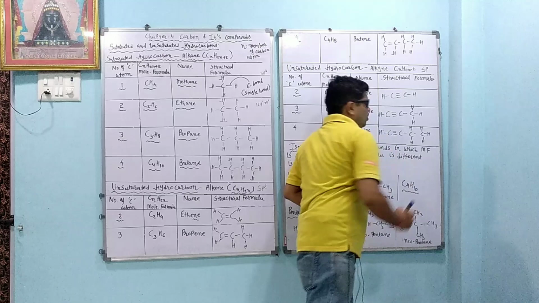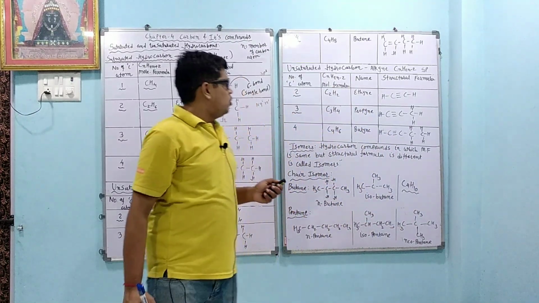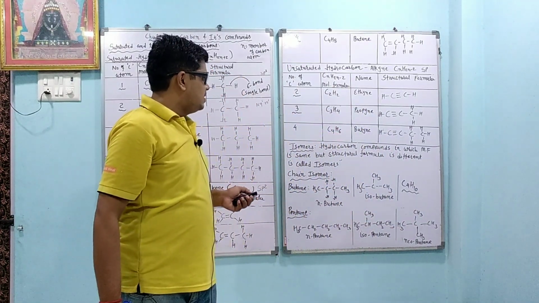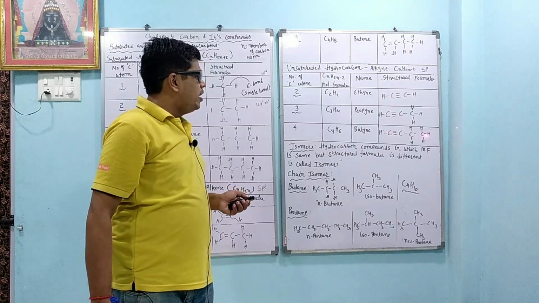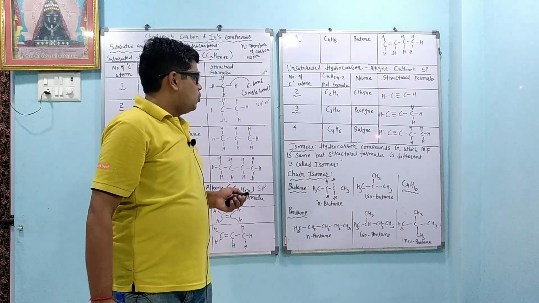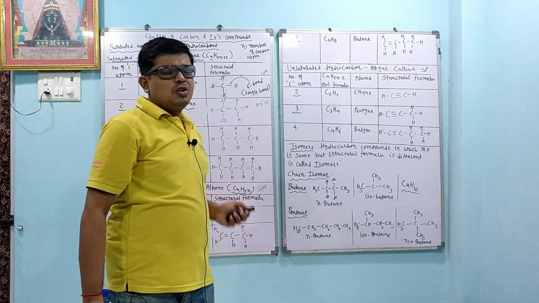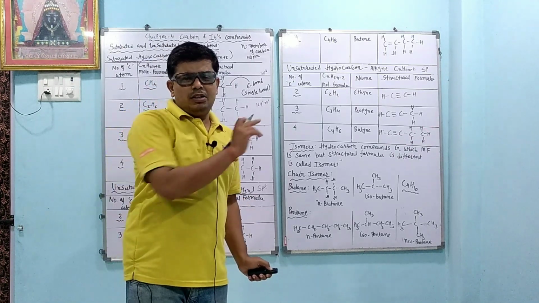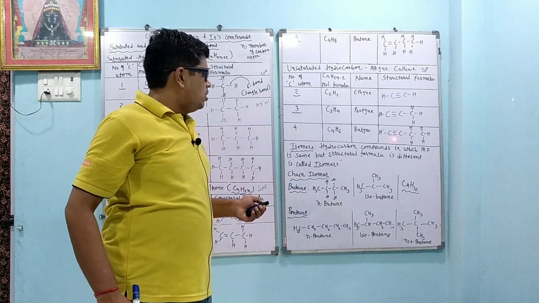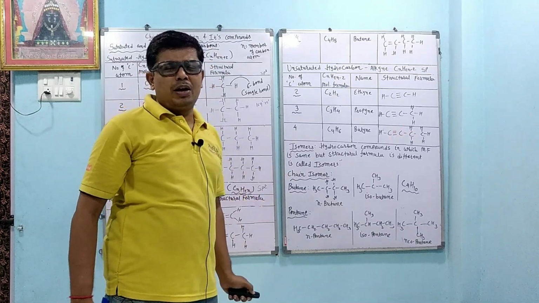Now we want to verify that our structure is correct, because we get C4H6. Is it correct? Carbon atoms: 1, 2, 3 and 4. Hydrogen count: 1, 2, 3, 4, 5, 6. C4H6, so our structure is correct. This is called 1-butyne. If we draw the triple bond here, then that is called 2-butyne.